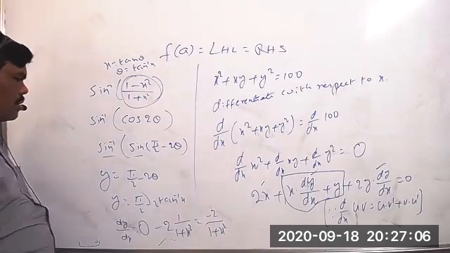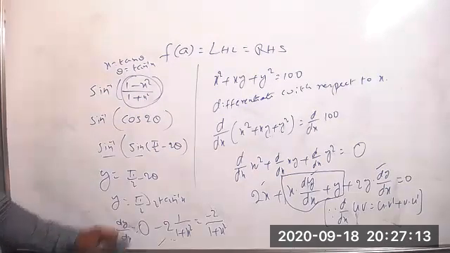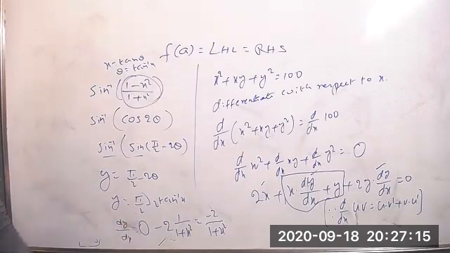Sir, in a hurry, I forgot to differentiate pi by 2 and I have written directly the answer, sir. Okay. Because pi by 2 is a constant value, it will become 0. We have to write that. And not only this one, we can do one more way also.